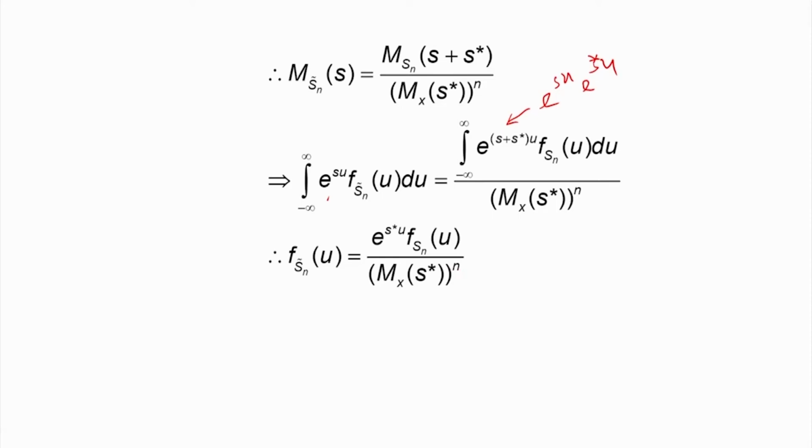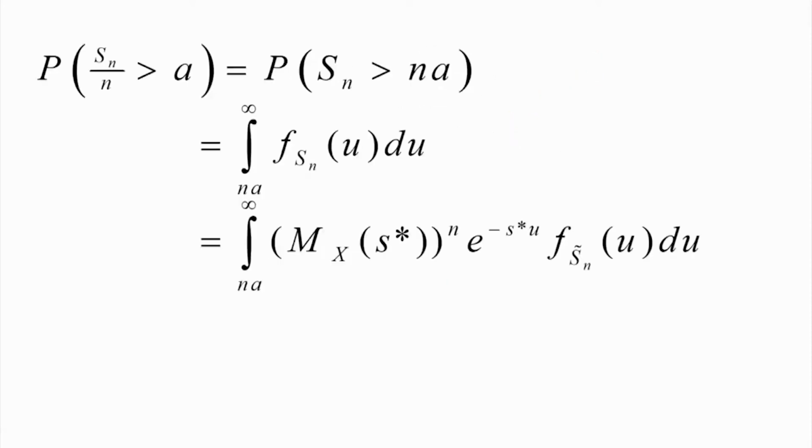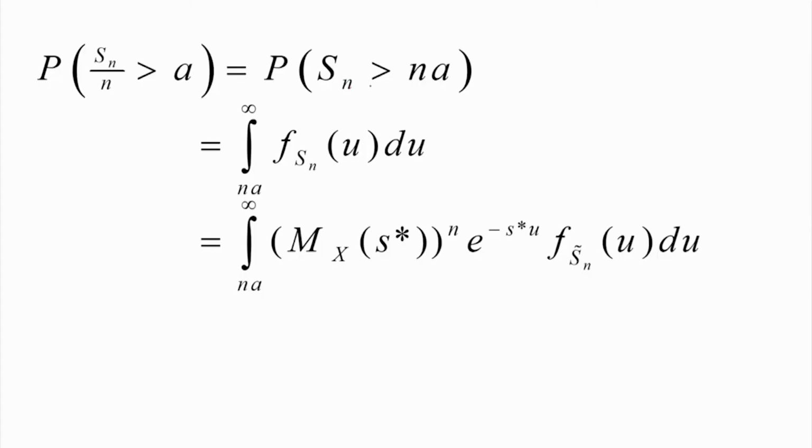So this is the result we have established. Now let us see how to find the probability. Our interest is to find the probability that Sn by n is greater than a, which is the same as the probability that Sn is greater than Na. Now we can write this in terms of the PDF as the integration from Na to infinity of f Sn of u du.